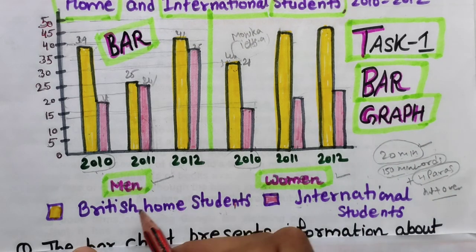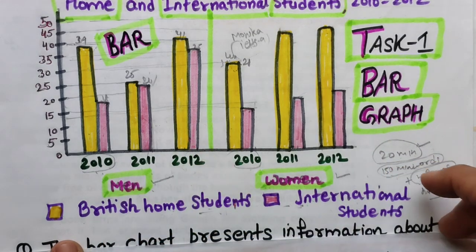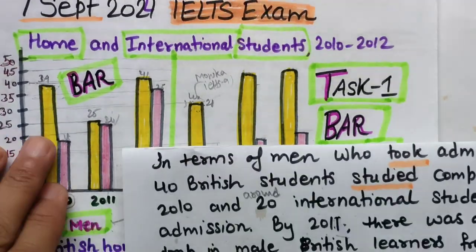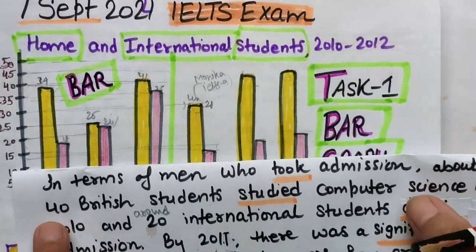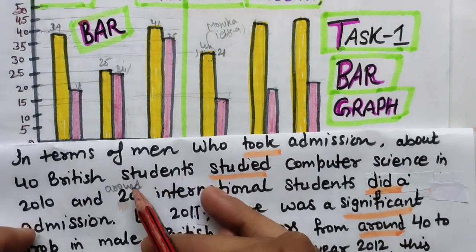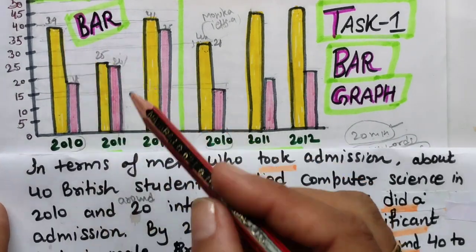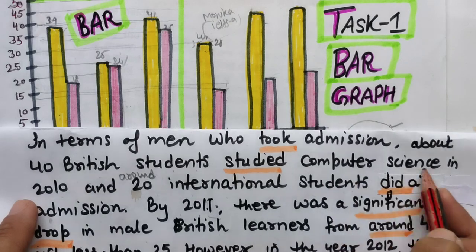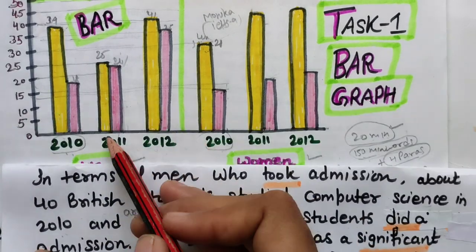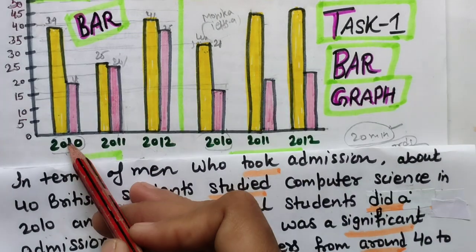When we talk about men, definitely we will talk about these 2 categories, pink and yellow. These are my favorite colors, that's why I am using them. In terms of men, first we will talk about this. About 40 British students studied computer science in 2010, and around 20 international students took admission. Okay, so the first year is complete.